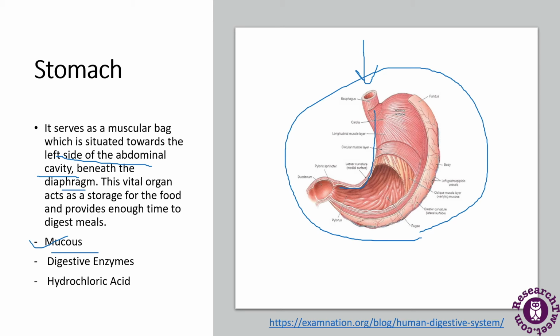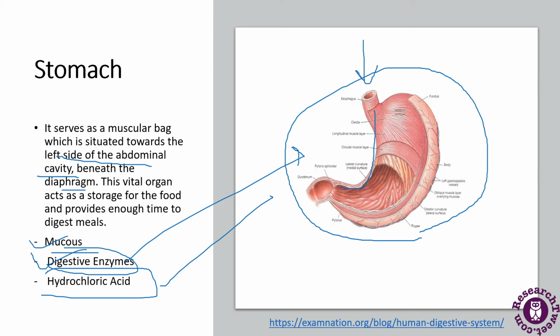Now digestive enzymes: there is a group of enzymes which function by breaking down polymeric macromolecules like biopolymers into smaller and simpler substances. This is the function of the digestive enzymes in the stomach. Hydrochloric acid is also present in the stomach.